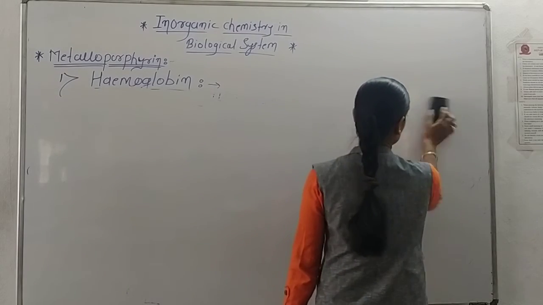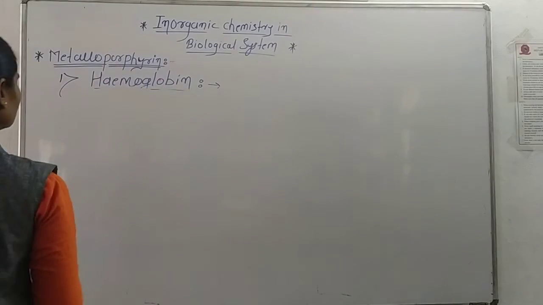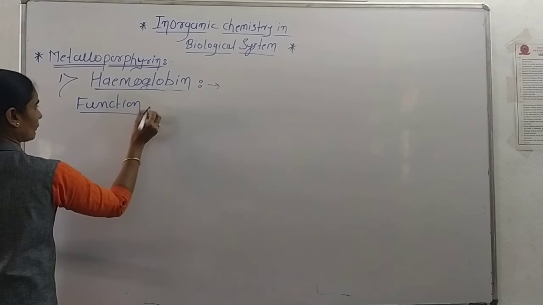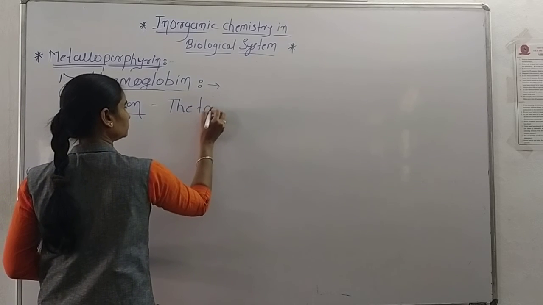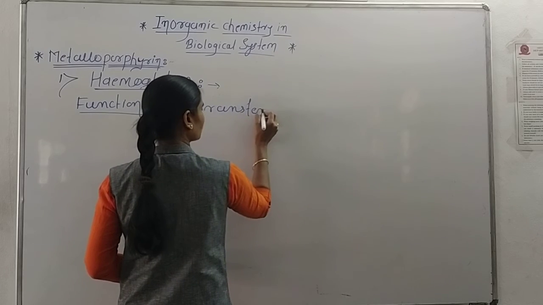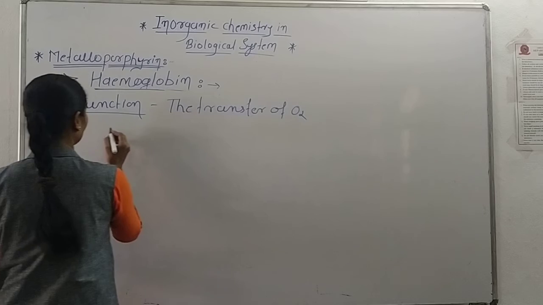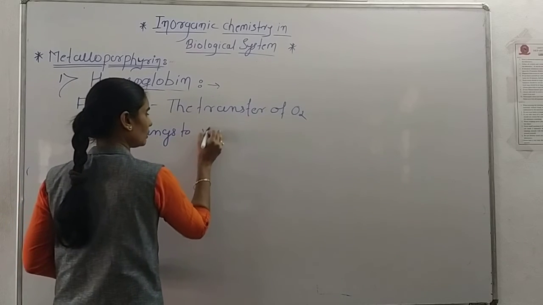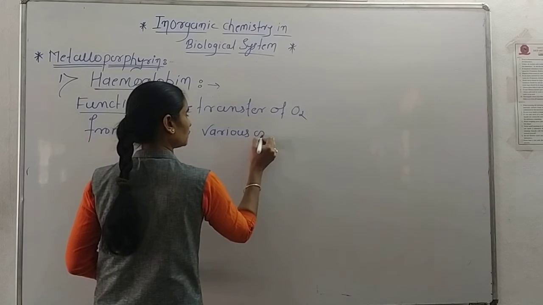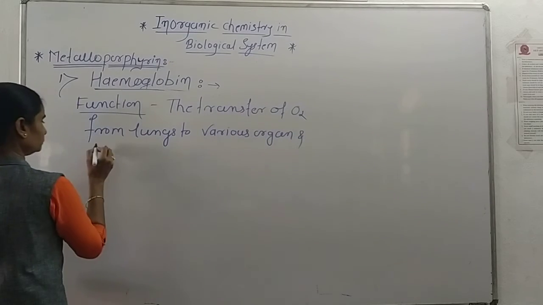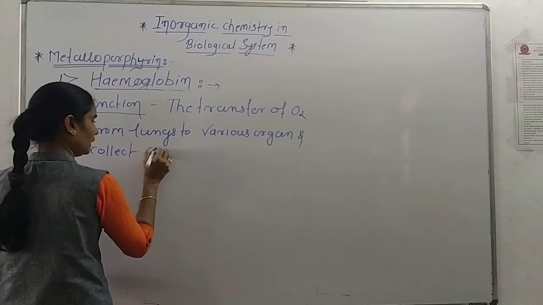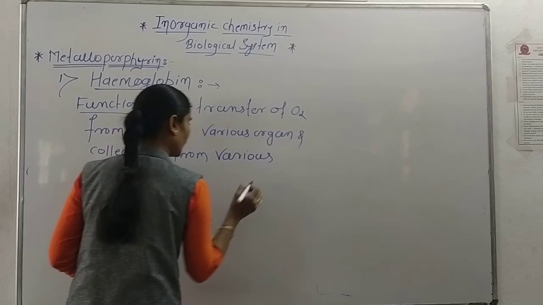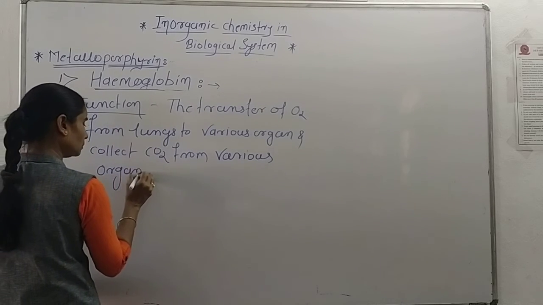The function of hemoglobin is the transfer of oxygen from lungs to various organs and collect CO2 from various organs to lungs.